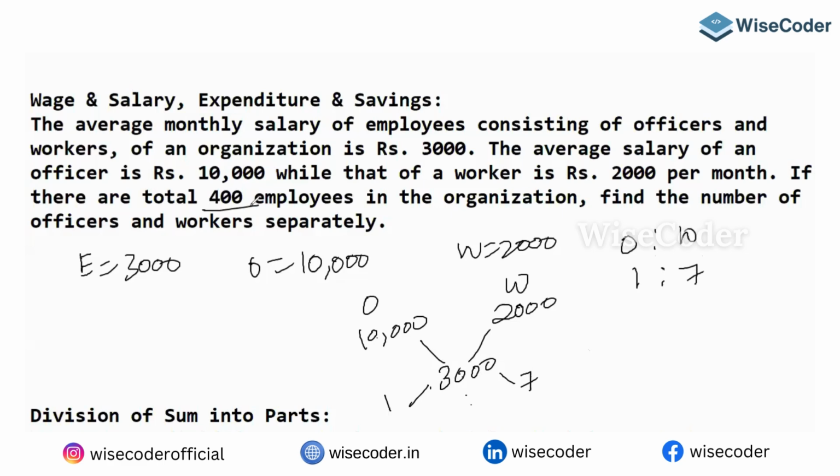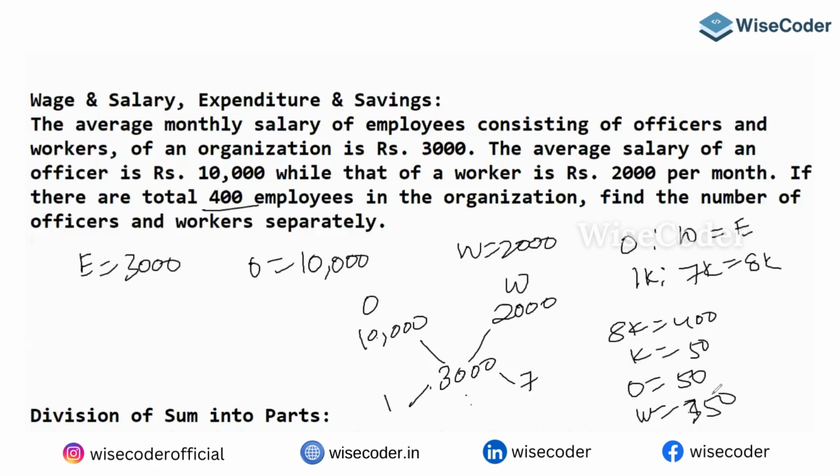According to the question, what is the total number of employees? 400. Officers plus workers are the employees, so that gives 8 parts. 8 parts is equal to 400, then 1 part is equal to 50. Find the number of officers and workers separately. The officers must be 50. If officers are 50, workers must be 350 because 7 fives are 35. The job is very easy if you know this method. Otherwise, it will take a lot of time to calculate.